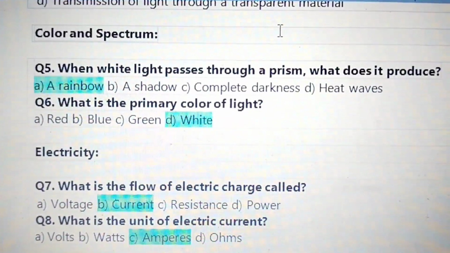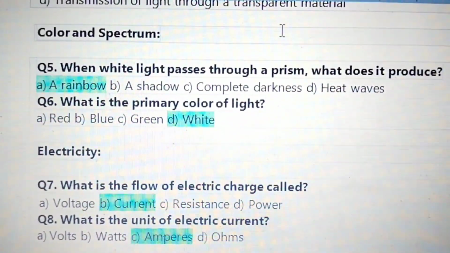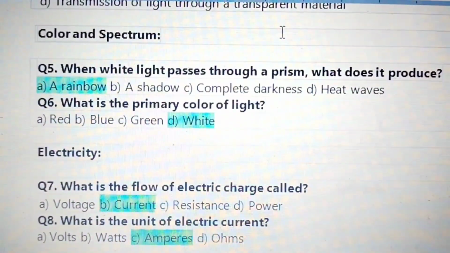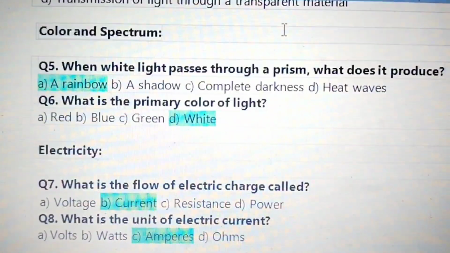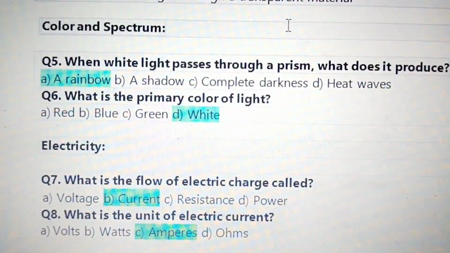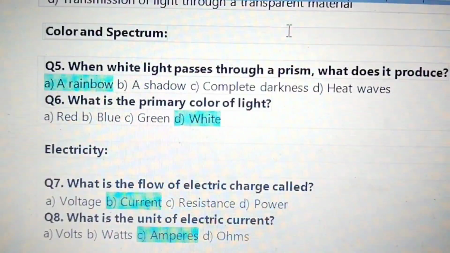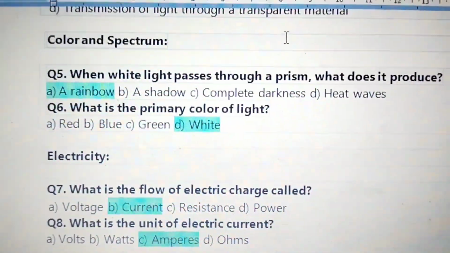Color and spectrum. When white light passes through a prism, what does it produce? A rainbow. What is the primary color of light? White.